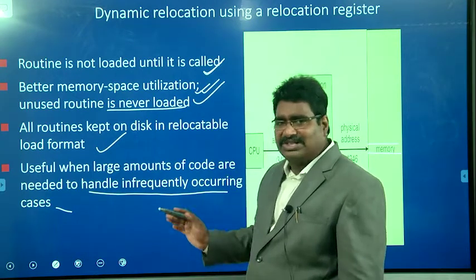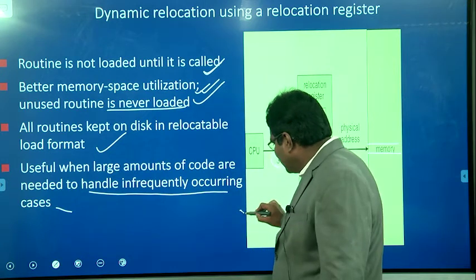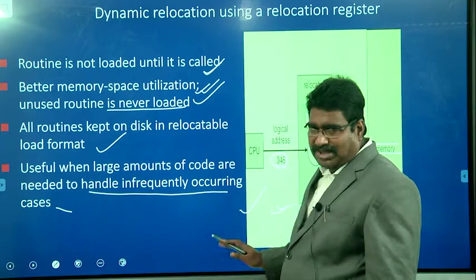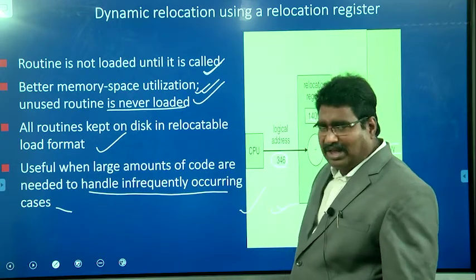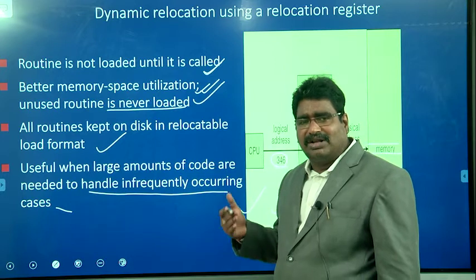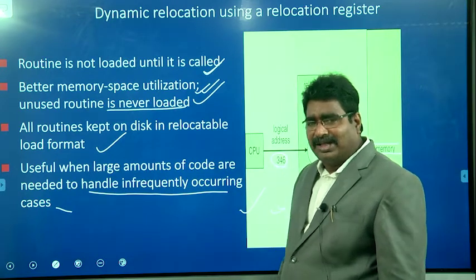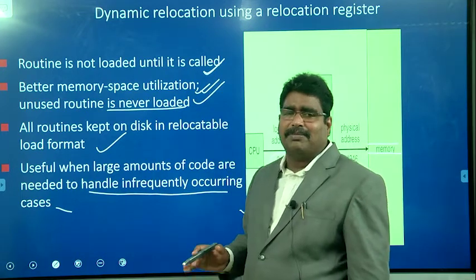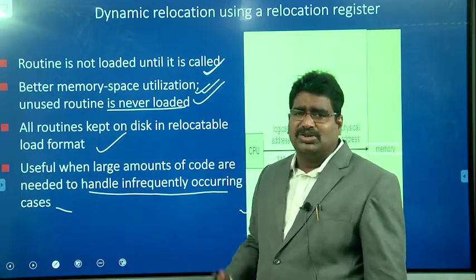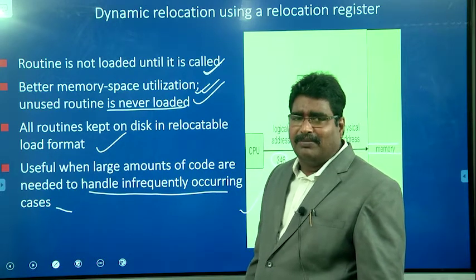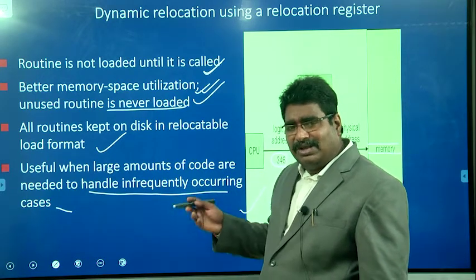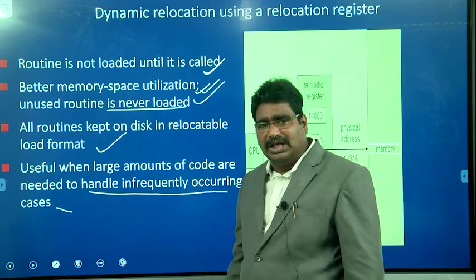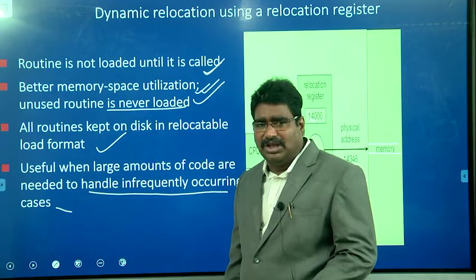In this slide we discussed how the logical address is converted to the physical address by the memory management unit. In addition, if we allow routines to be loaded whenever they are required, then the time required to transfer data from secondary memory to primary memory is reduced. Effective memory management is also possible because only the required memory is allocated and unnecessary allocation is not done. It is possible to load more processes into the primary memory.